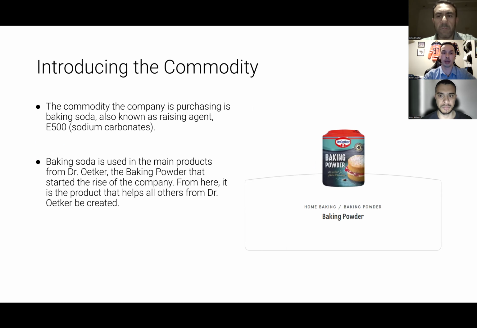The commodity is baking soda, also known as the raising agent E500 sodium carbonates. Baking soda is used in the main products for Dr. Oetker, the baking powder that started the rise of the company. From here is a product that helps all others from Dr. Oetker be created. Next, please.